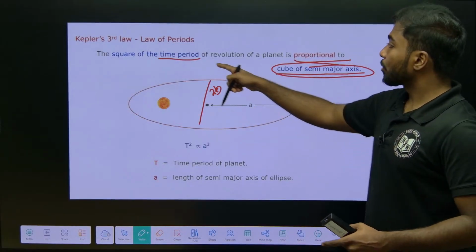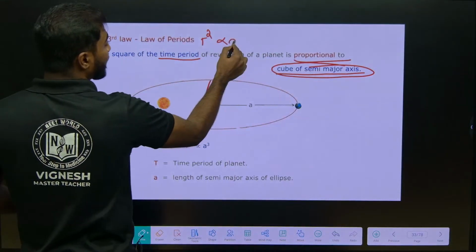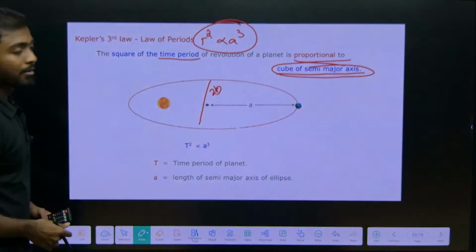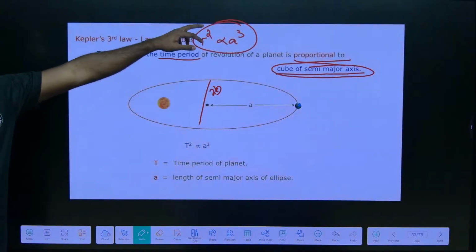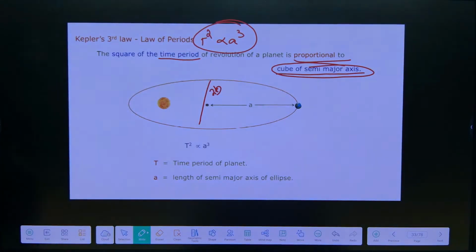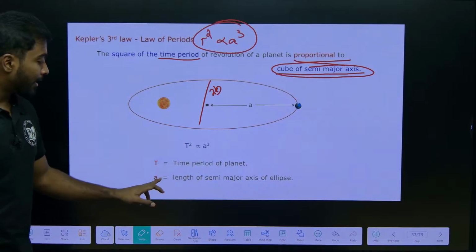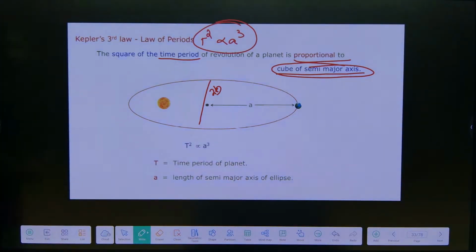So T squared is directly proportional to a cubed. This is Kepler's third law. Here T is the time period of the planet and a is the length of the semi-major axis of the ellipse. Fine, you can take a note of this.